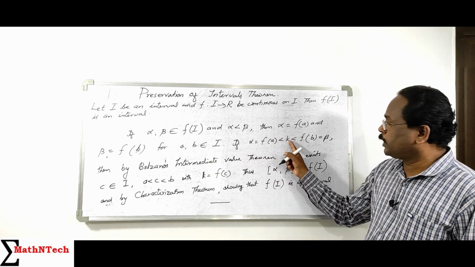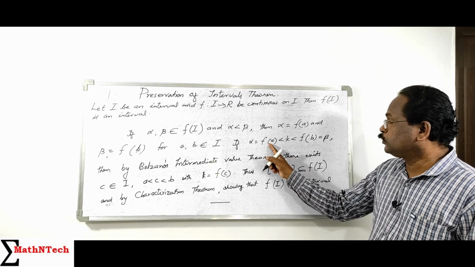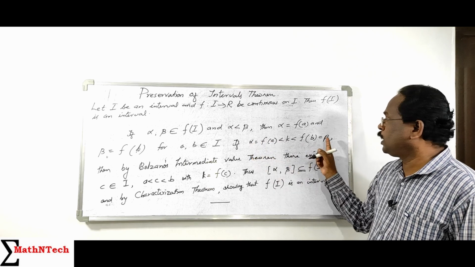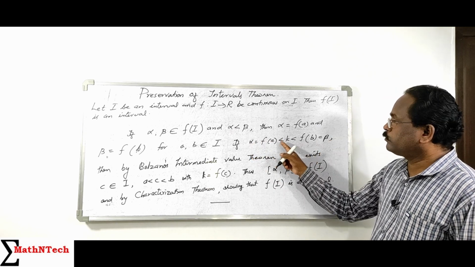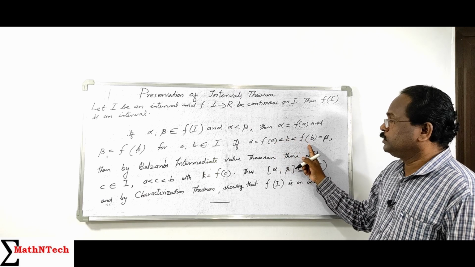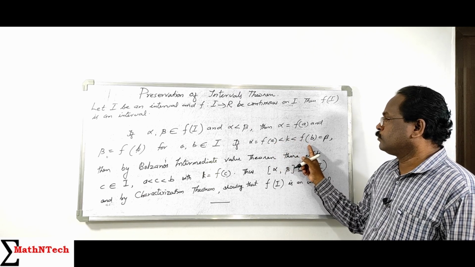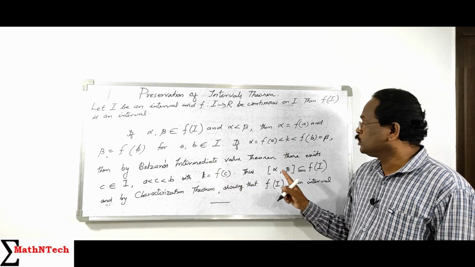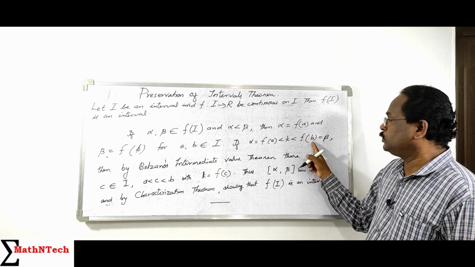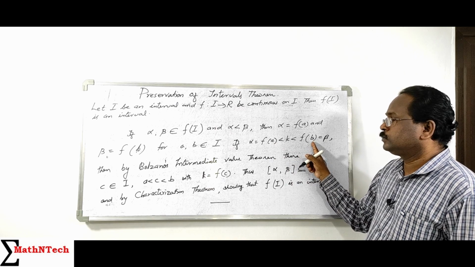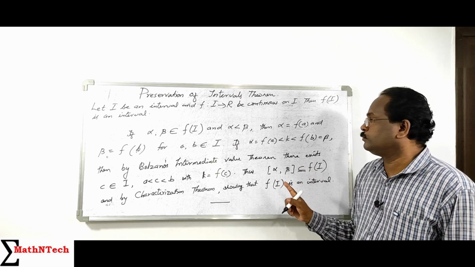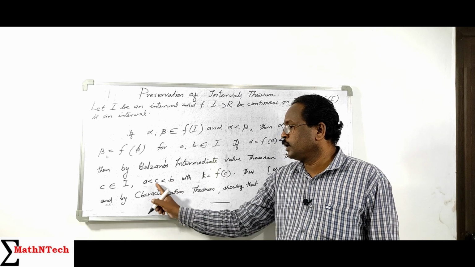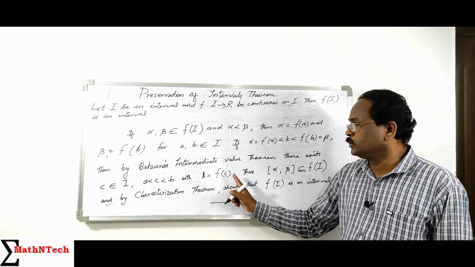So if k is a number between f of A and f of B, that is, k is between alpha and beta, by Bolzano's intermediate value theorem, this k equals f of C for some C between A and B. So by the intermediate value theorem, we can find C in I between A and B so that k equals f of C.